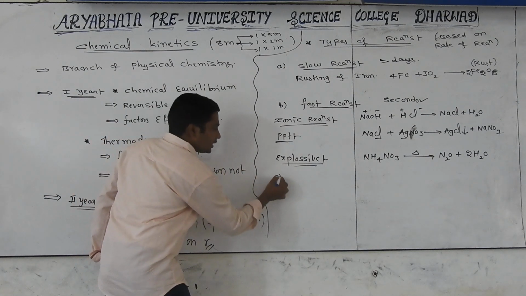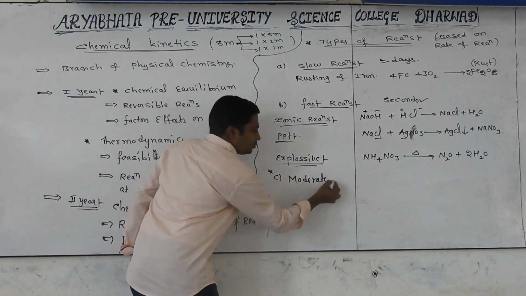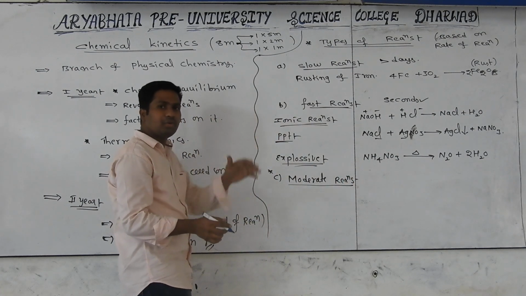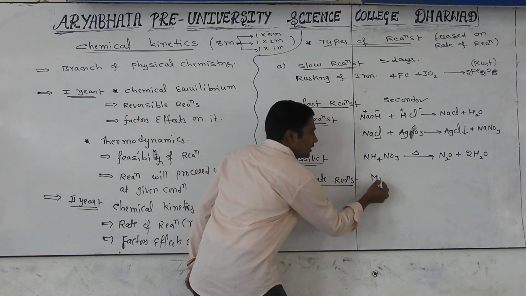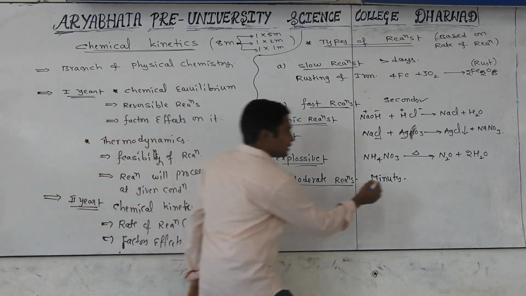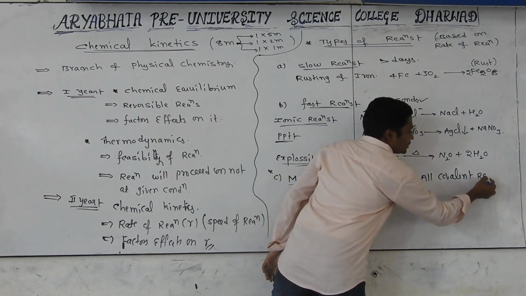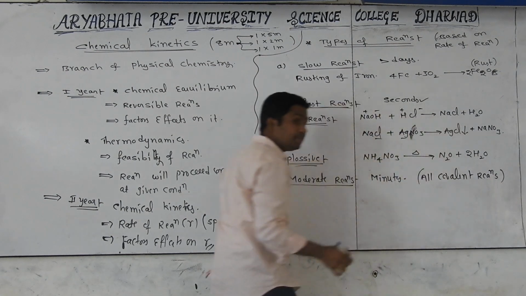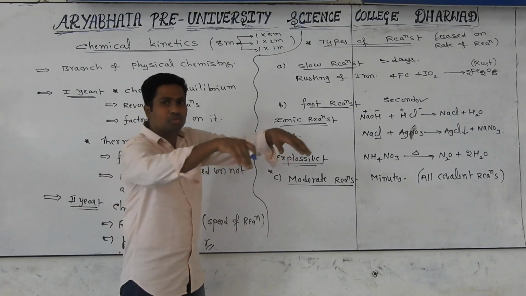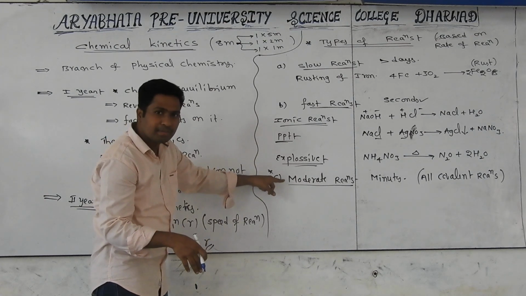But the other category, which is very important to us, is moderate reactions. What is the meaning of moderate reactions? They are not going very fast, not going very slowly. Moderate means the reactions take place in minutes. A general example is all covalent reactions. All covalent reactions undergo moderate reactions. Why? Because in covalent compounds there are covalent bonds. They have to break down and they have to reform. It will take time, that too in minutes. That's why those reactions are called moderate reactions.